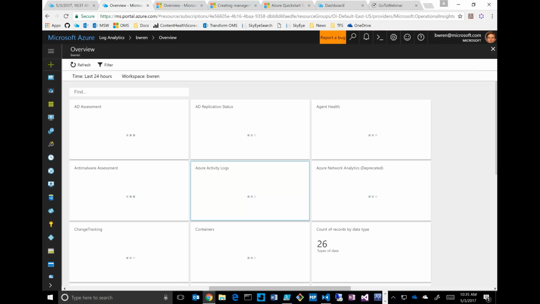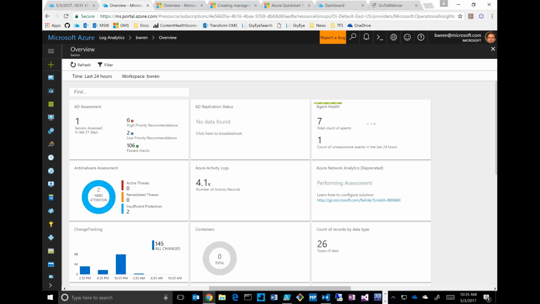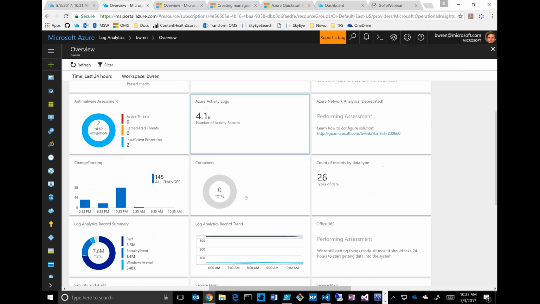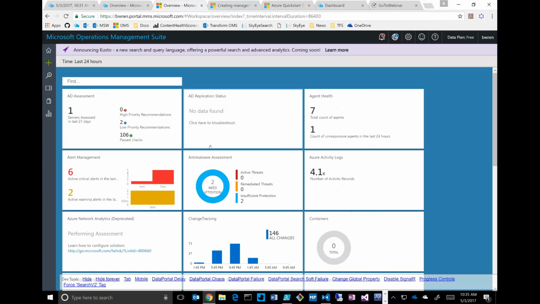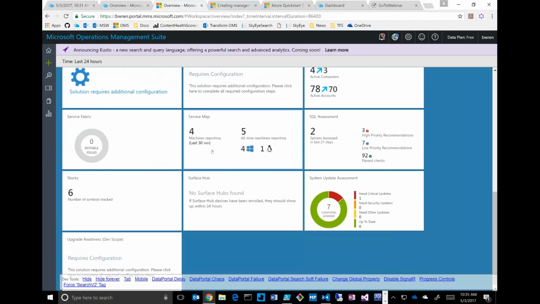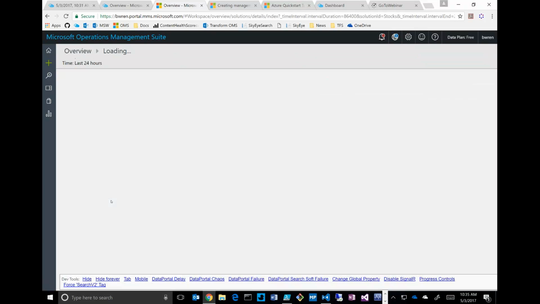So just to show, and we're working hard, everything's going to be moving into the Azure portal. There's just some functionality that's not quite there yet. But we can see the same view right here. This is my view that I created for this solution. I'm just going to view the same thing over here in the OMS portal. Okay. I need to think of a better home screen because the number of stock symbols I'm tracking probably isn't all that interesting, but so I'll probably think of some interesting graph to put there.